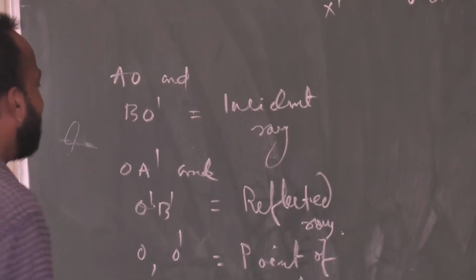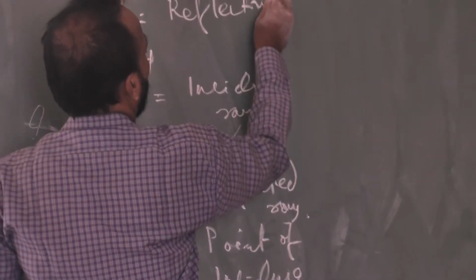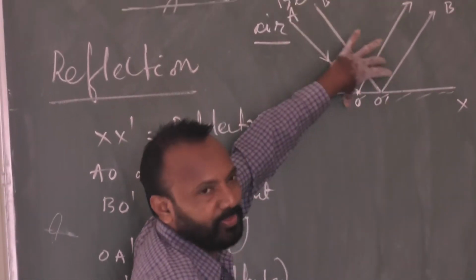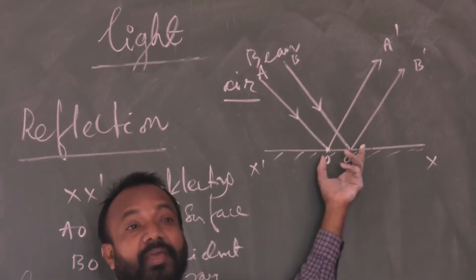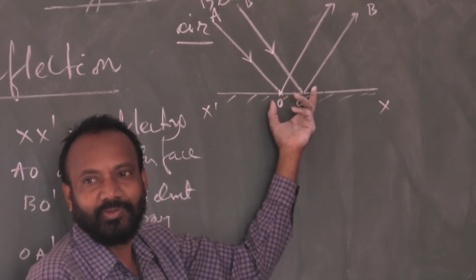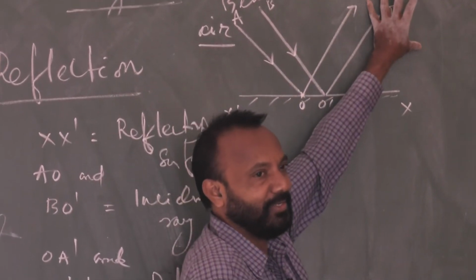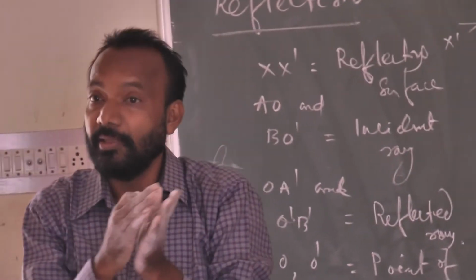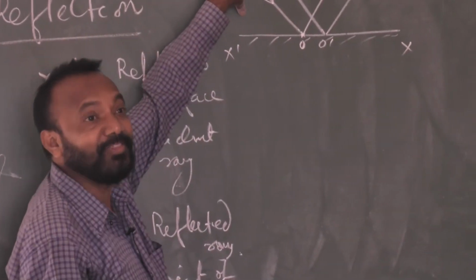Now XX dash, it is a reflecting surface. As per our concept, the rays come as parallel rays or a beam and fall on the surface. This surface is behaving in such a way that it does not allow the light energy to pass through. It returns back, bouncing back the rays into the same medium, in the same pattern as the incident rays.